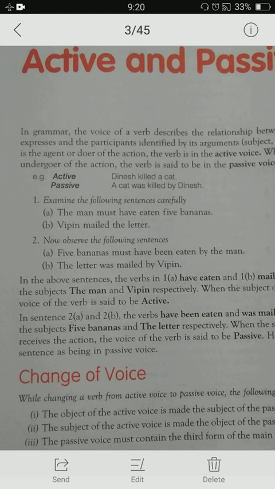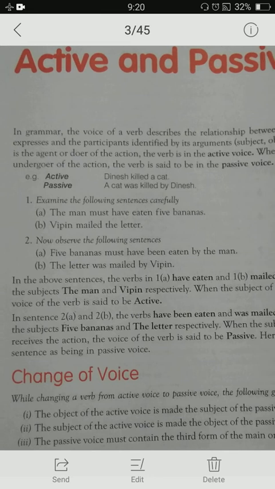Here, mailing is the action which is received by the letter. So this is the difference between active and passive voice. Again I am repeating, in active voice the subject is the doer, it does some action. In passive voice the subject is the receiver of the action.